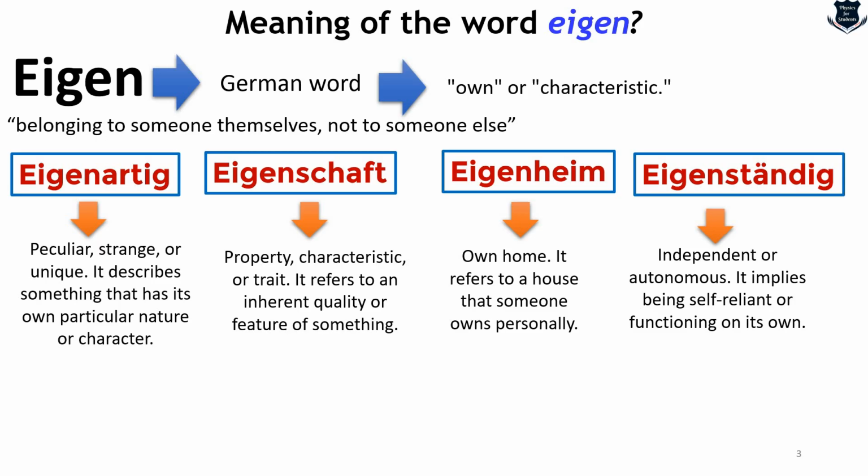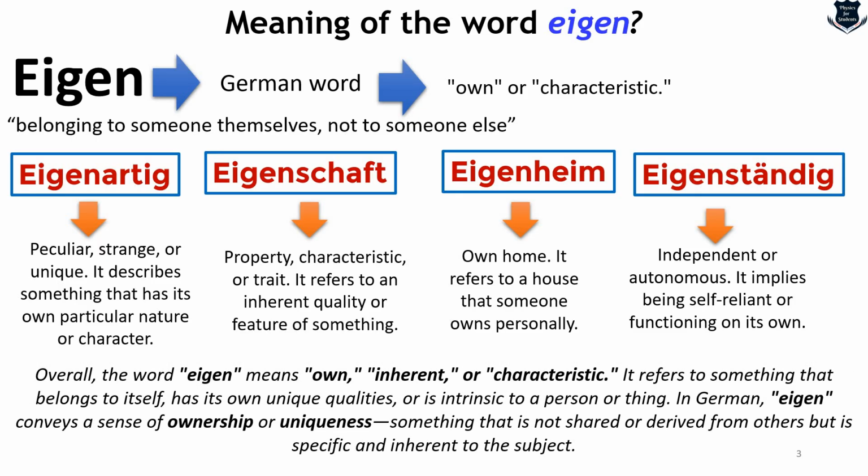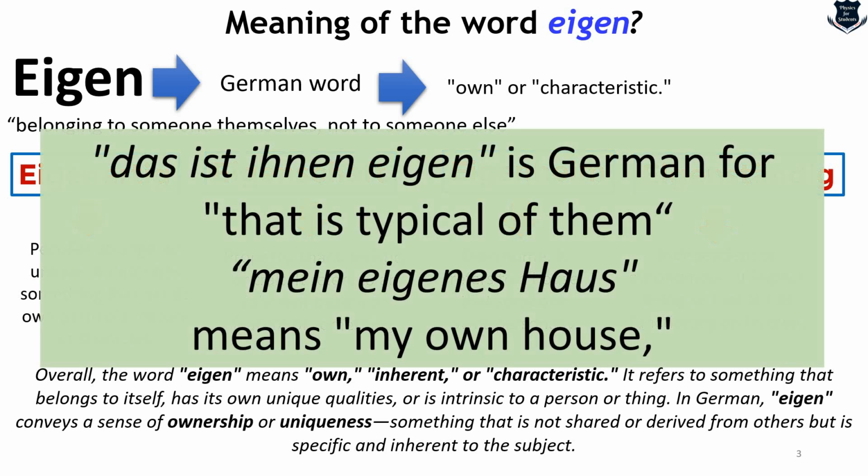And from this literary understanding crops up the understanding in physics and mathematics. Here we can say that overall the word eigen means own, inherent or characteristic, and it refers to something that belongs to itself. In German, eigen conveys a nature or a sense of ownership and uniqueness, which is not shared or derived from others. For example, "das ist ihnen eigen" means "that is typical of them," and "mein Eigenhaus" means "my own house."